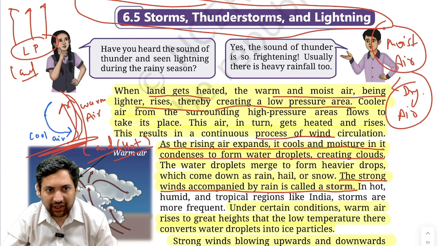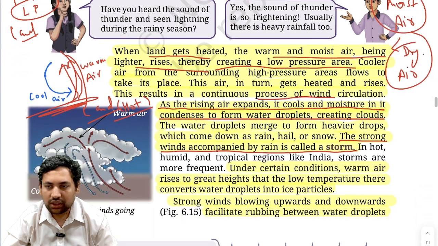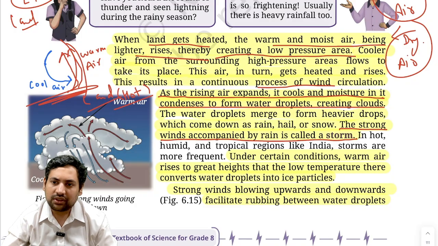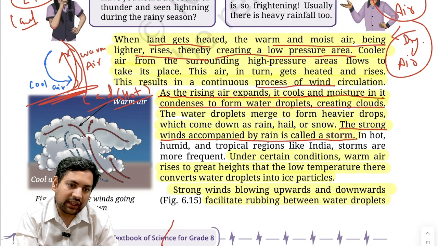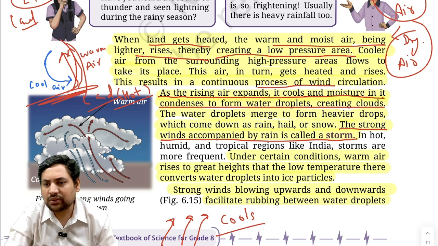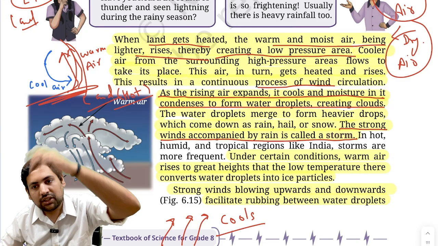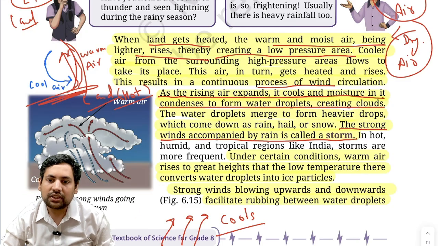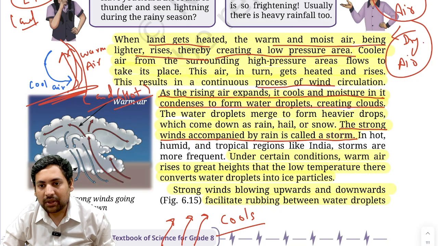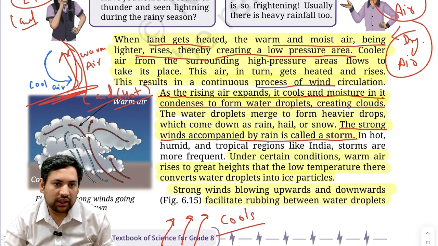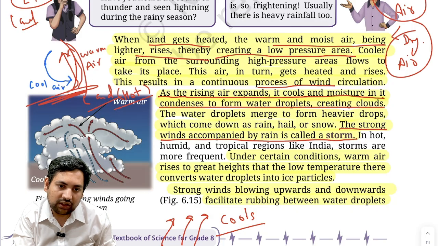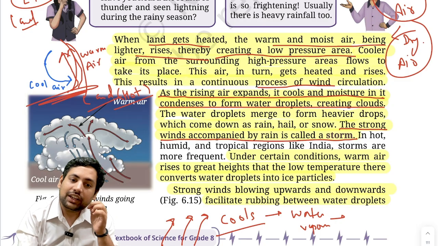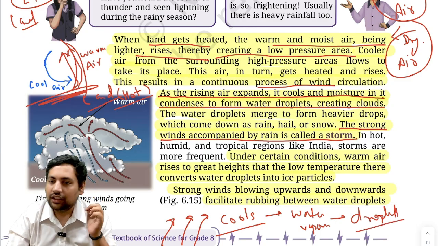Then as the rising air expands, it cools and moisture in it condenses to form water droplets, correct? Creating clouds. So what happens? The rising air cools. Why does it cool? Because as you go up in the atmosphere, it tends to get cooler and cooler. The temperature reduces. Now gradually what will happen? The air will become cooler and cooler. Now when it becomes cooler, what do you think will happen to the water vapor? If you cool down water vapor, what does it become? It starts becoming droplets, correct?